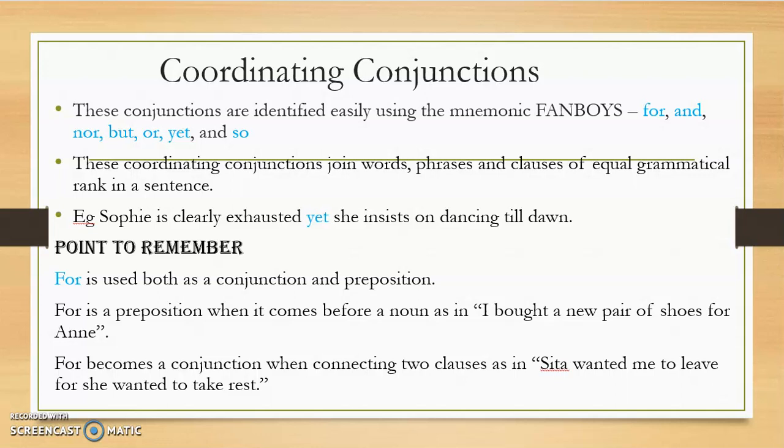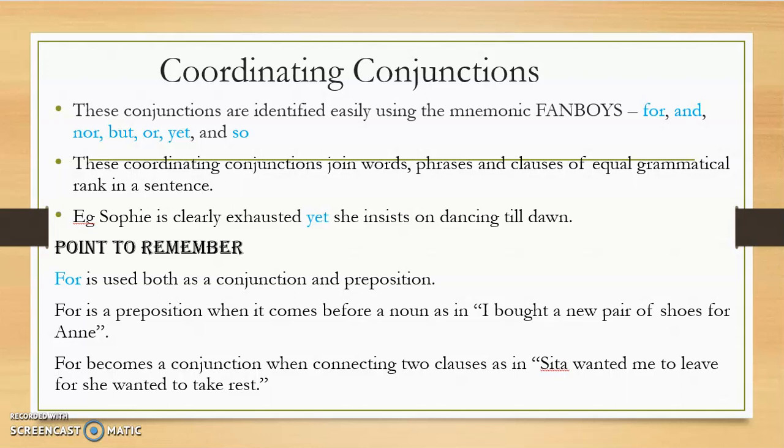Now, what is a mnemonic? A mnemonic is a word that you form out of the initial letters of words so that you can easily remember the expanded form. For instance, coordinating conjunctions can be easily listed out if you remember the mnemonic FANBOYS.